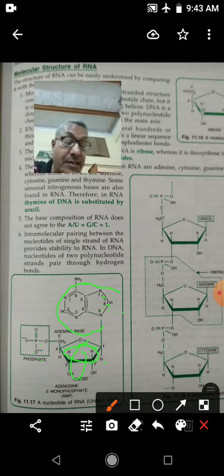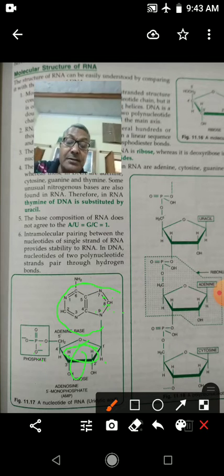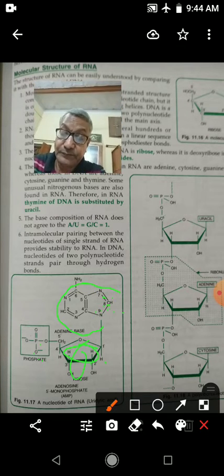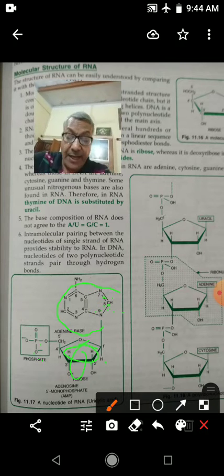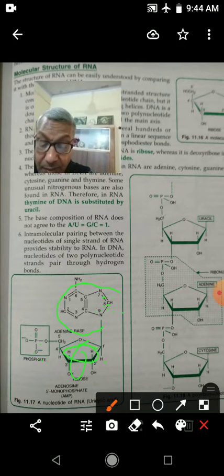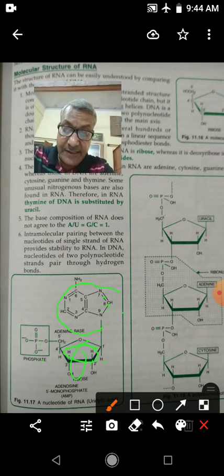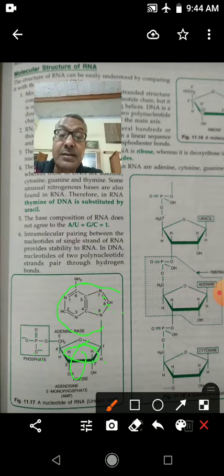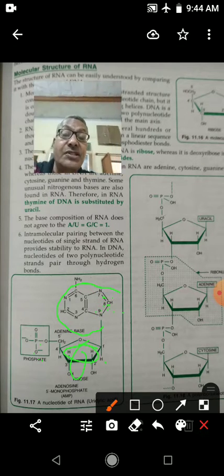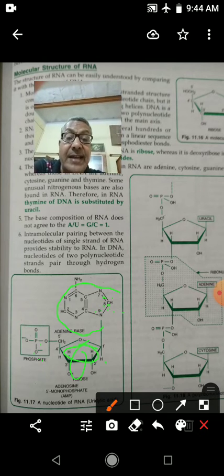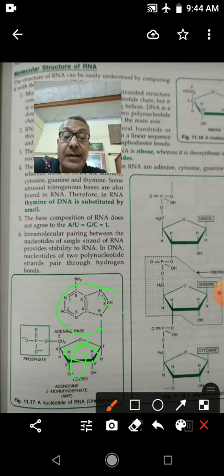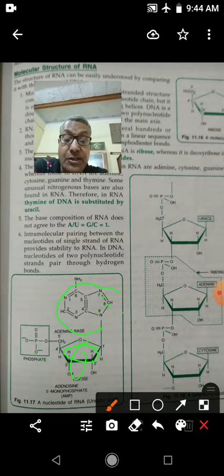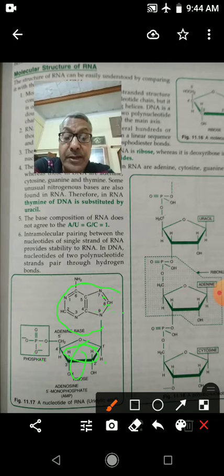If the nitrogenous base changes, then the type of nucleotide will change. If the nitrogenous base is adenine, then AMP; guanine, then GMP; cytosine, CMP; and uracil, then UMP.